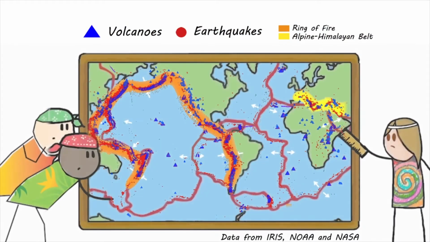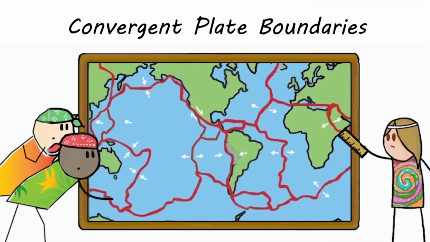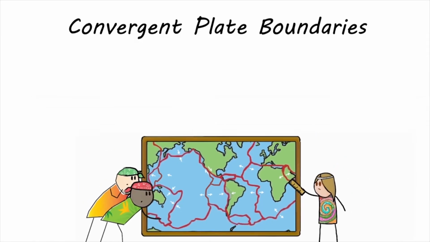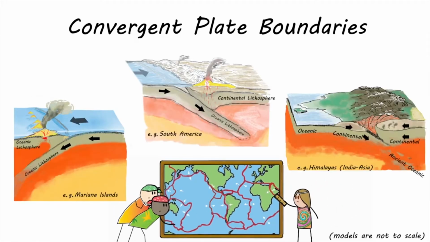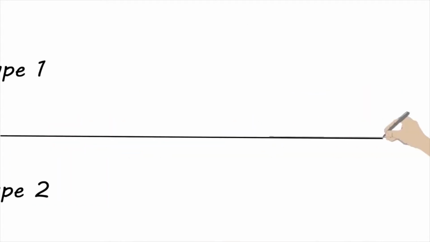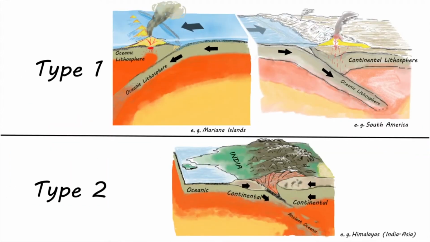In this episode, we're going to focus on convergent plate boundaries. A convergent plate boundary is the meeting place of two plates converging, which just means moving towards each other. Where they meet, one of the plates will sink or subduct beneath the other. There are 2 different types of convergent margins, depending on whether the subducting plate is continental or oceanic.